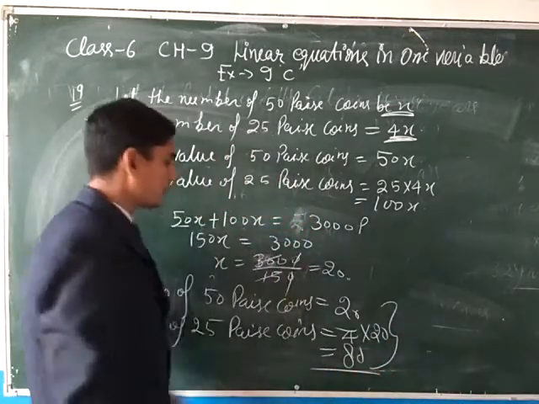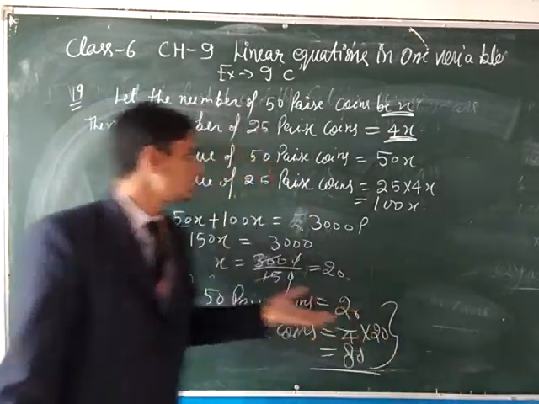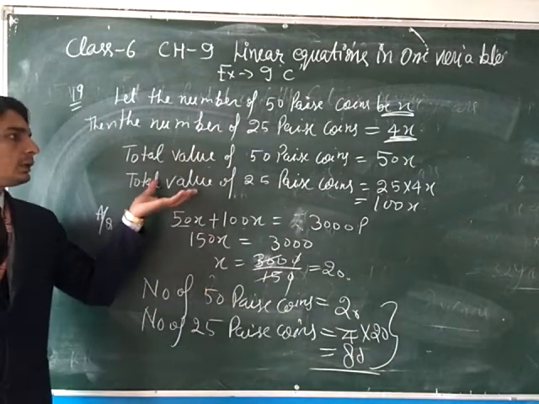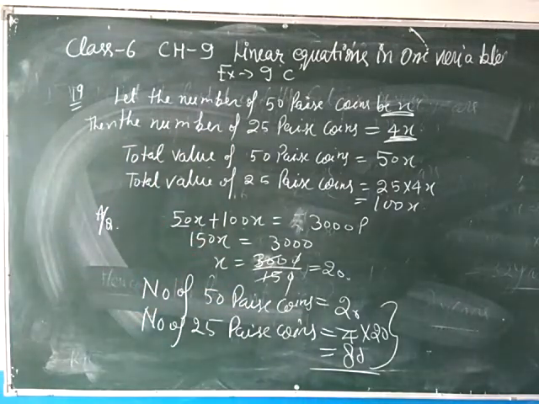So the total number of coins is 100. This question is clear, beta, everyone clear? Now after this, see the next question, question number 21.